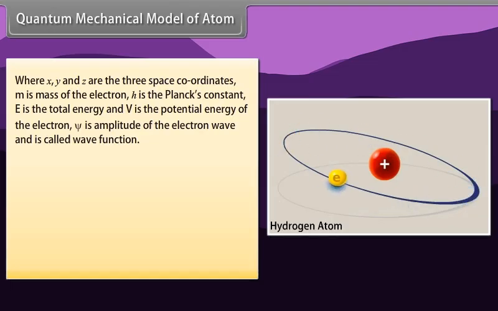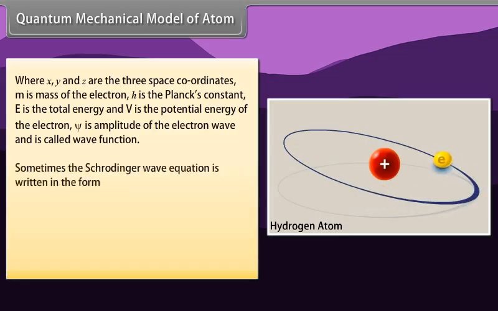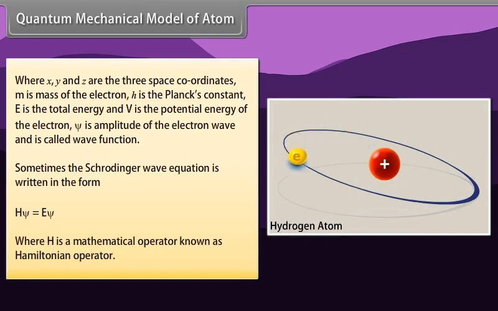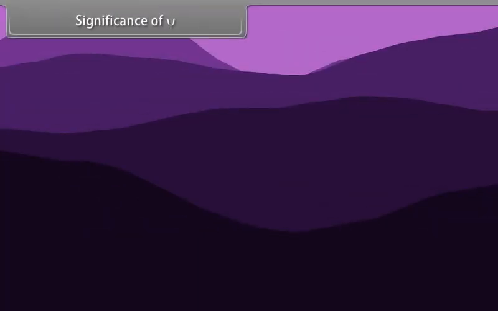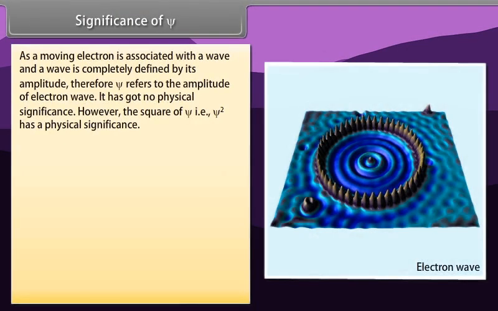Psi is the amplitude of the electron wave and is called the wave function. Sometimes the Schrödinger wave equation is written in the form Hψ = Eψ, where H is a mathematical operator known as the Hamiltonian operator. Significance of ψ: as a moving electron is associated with a wave, and a wave is completely defined by its amplitude, ψ refers to the amplitude of the electron wave. It has no physical significance.